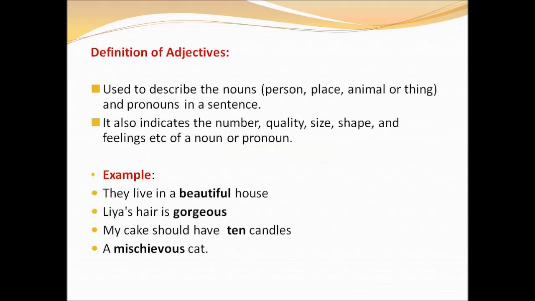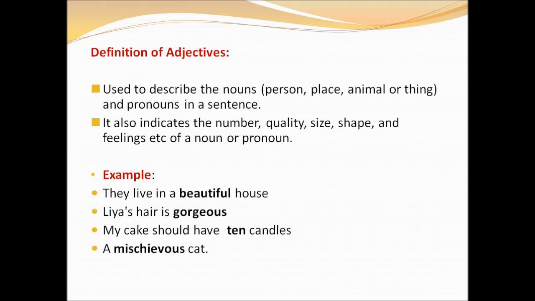Adjective. An adjective describes or modifies a noun or pronoun in a sentence. Adjectives normally indicate quality, size, shape, duration, feeling, content and more about a noun. Example: they live in a beautiful house. So which is the adjective here? Yes, it is beautiful because it describes the noun house.